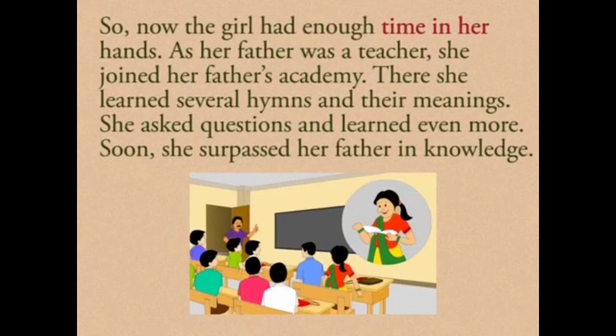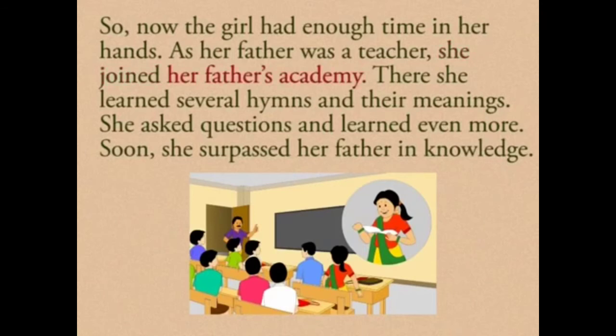Let's move on. So now the girl had enough time in her hands. As her father was a teacher, she joined her father's academy. Now here, the parents did not force her into marriage, and the girl had enough time in her hand. So what she did, she joined her father's academy. See, her father was a teacher, and she joined her father's academy. Academy means institution, we can say, where children are taught.